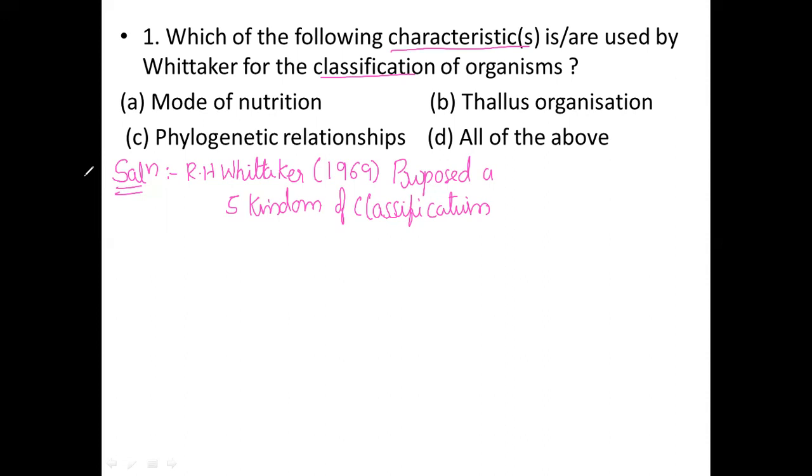Mainly he concentrated on cell structure. Based on the cell structure, he made the classification. First one is cell structure. Next one is thallus organization: how the thallus is organized.